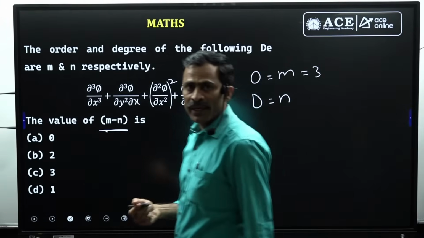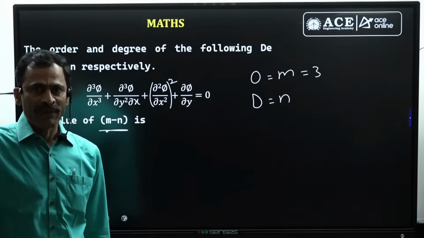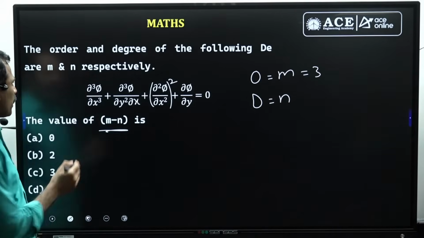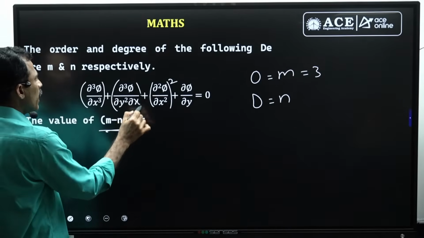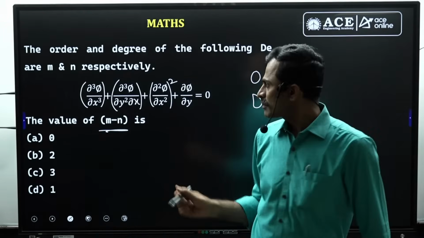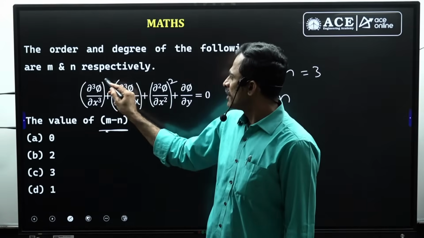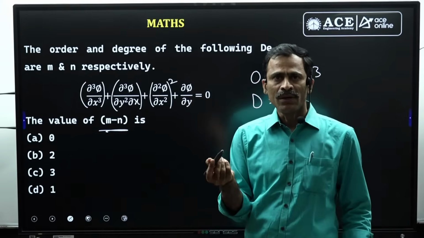Next, to write the degree, we consider the power of the highest order derivatives. The power of this is 1. The power of this is 1. Whenever more than one highest order derivative is present, like this, we observe their powers. Out of these two, if any one is a bigger number, that is the degree.